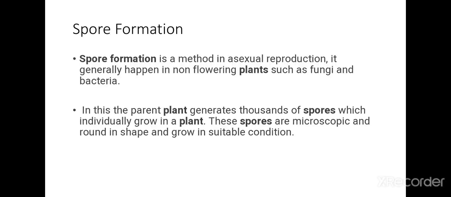Examples of this mode of reproduction can be seen in fungi like Rhizopus, Mucor. It can be seen in bacteria, and in non-flowering plants such as mosses, ferns.